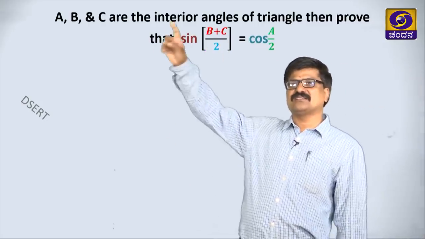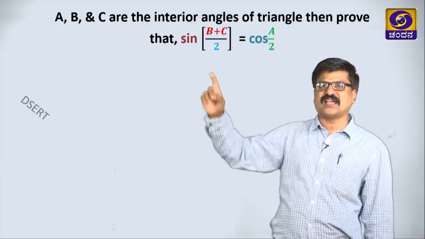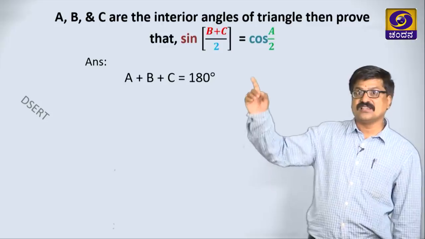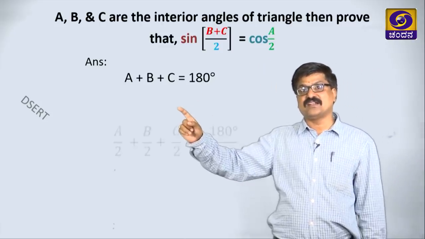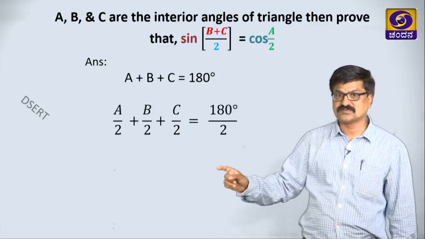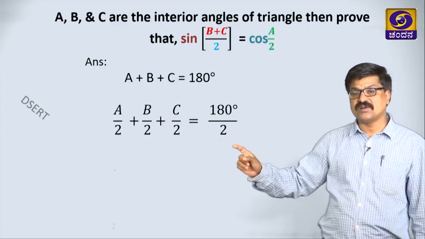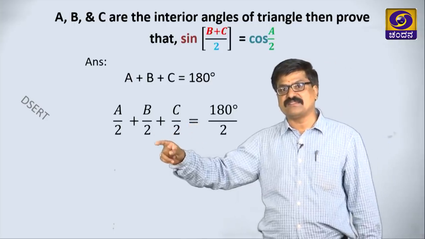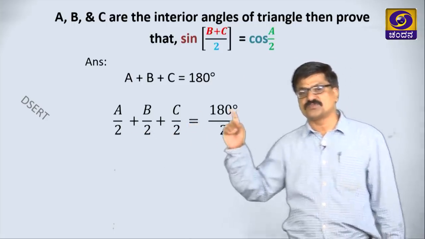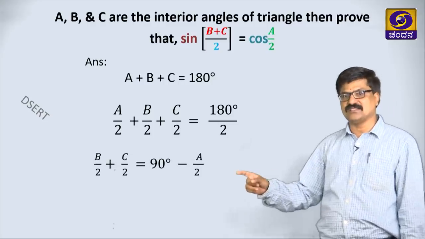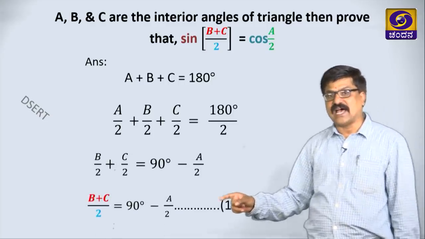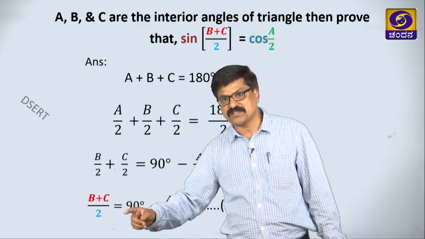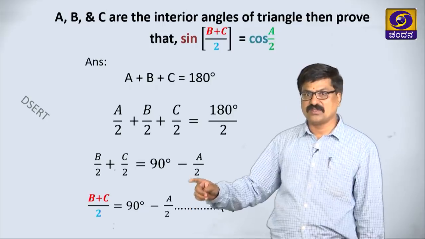See, triangle, 3 angles are given, that is interior angles. What is the sum of 3 angles of a triangle? 180 degree, very good. Here denominator 2 is there, divide each term by 2. Therefore, 180 by 2 becomes 90. We need B plus C, keep these 2 terms as it is, shift that A by 2 to the right side. We got this. Call this as 1. Taking LCM of the LHS, B plus C by 2 is equal to 90 minus A by 2.